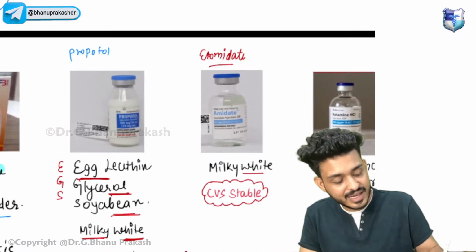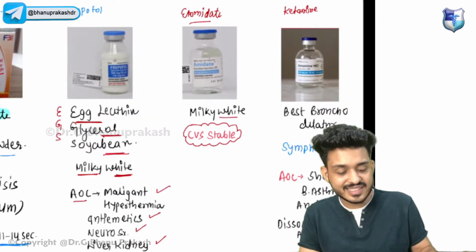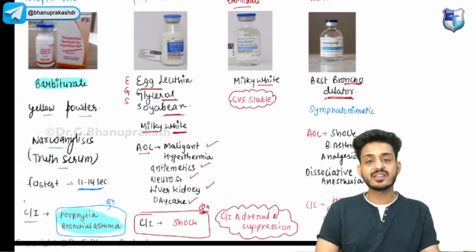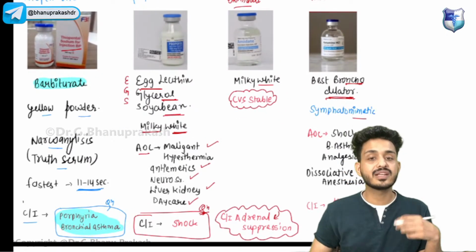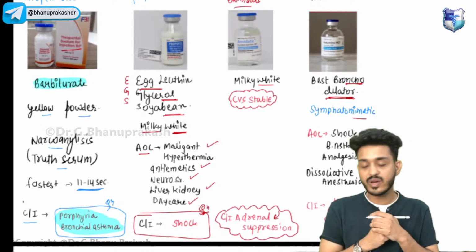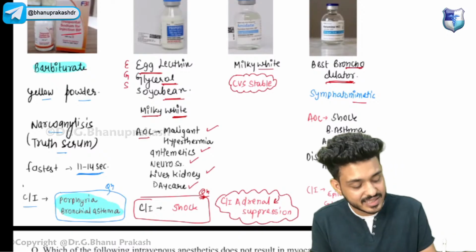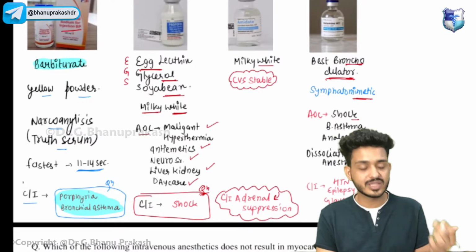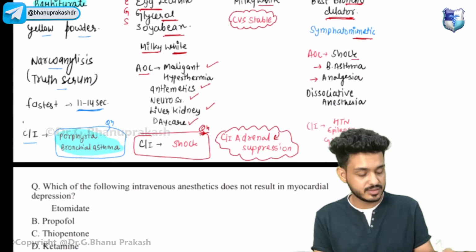Okay, lastly we have your ketamine. This is the best bronchodilator in the IV category. Okay, this one is sympathomimetic, it works like the sympathetic nervous system. That means it has action like epinephrine, norepinephrine, right? It is a sympathomimetic thing. It is the agent of choice in shock, because in shock we are using adrenaline or what. It is the agent of choice in bronchial asthma, and it can be used as analgesia.